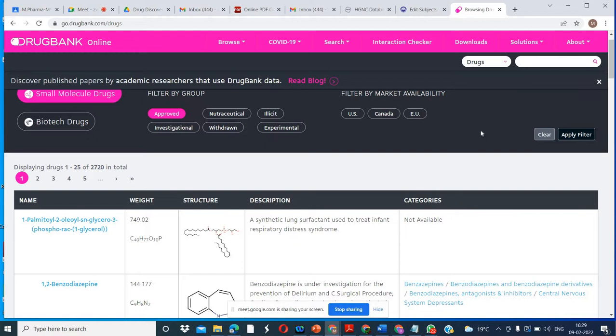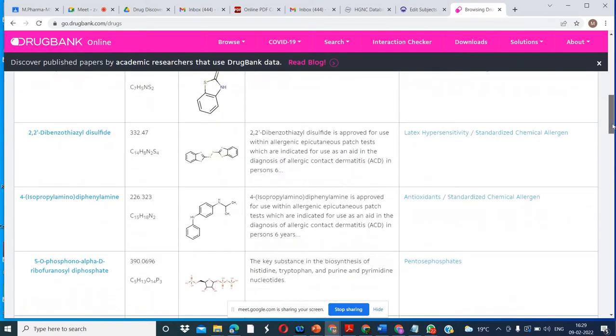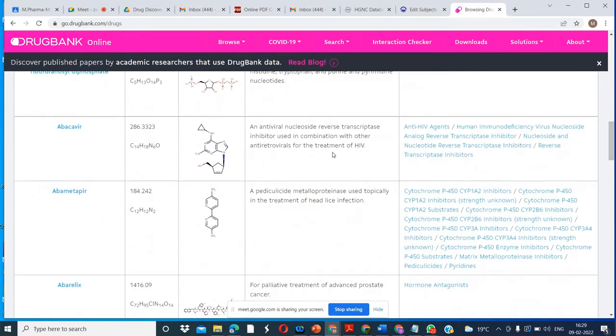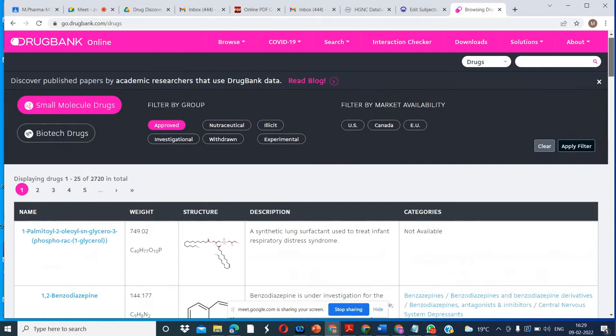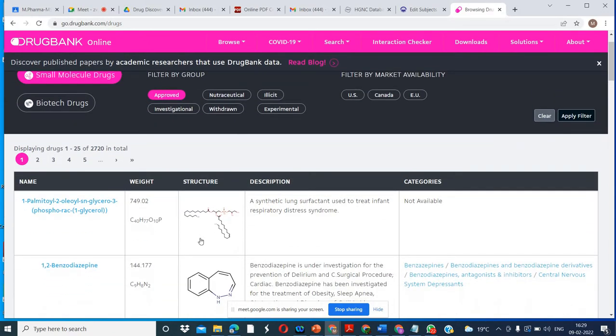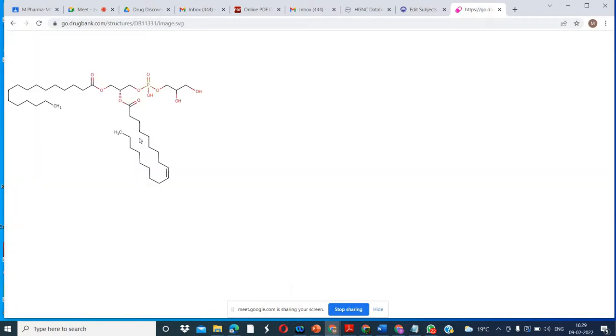We want to know the function. If we have any interest, we can select the drug we are interested in by reading this. What is the function of this drug? What is the activity of this drug? You can select any one drug according to that. Now what is important for us? For me, this structure is important. This structure we can take.